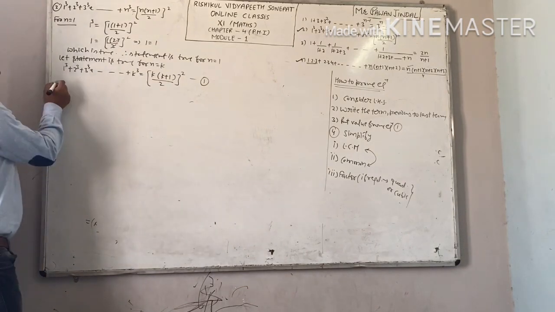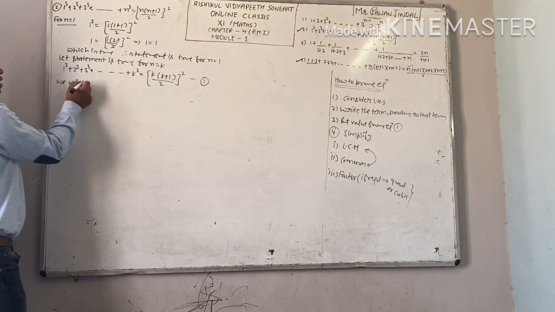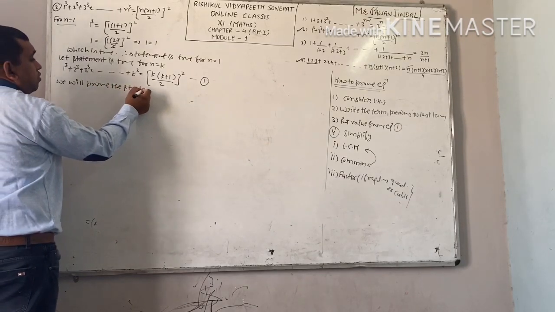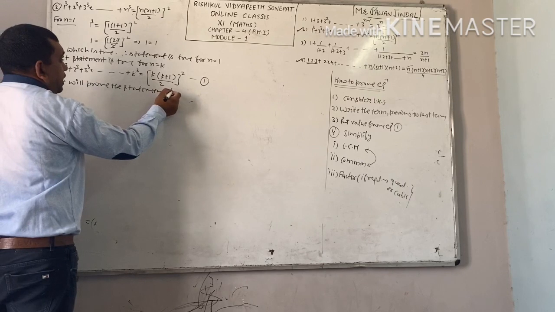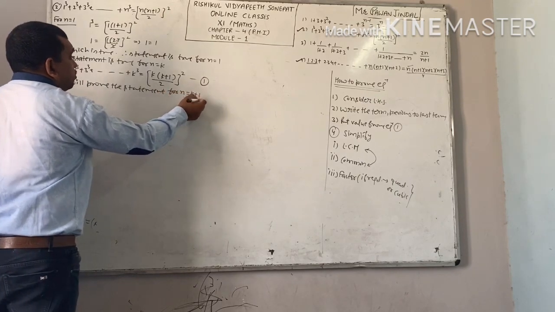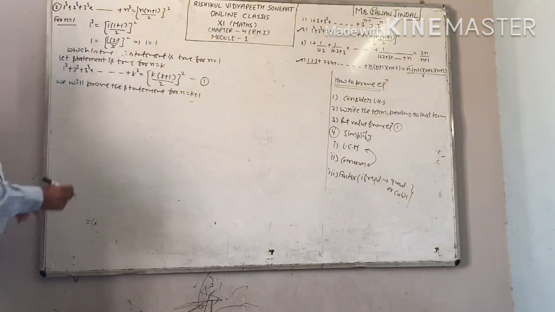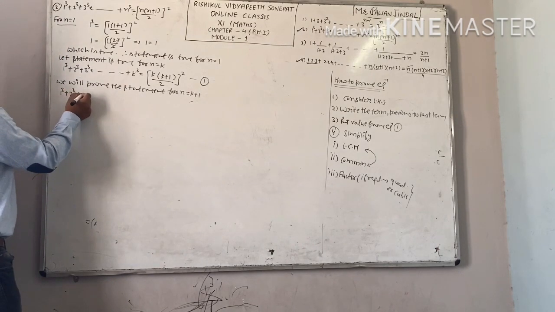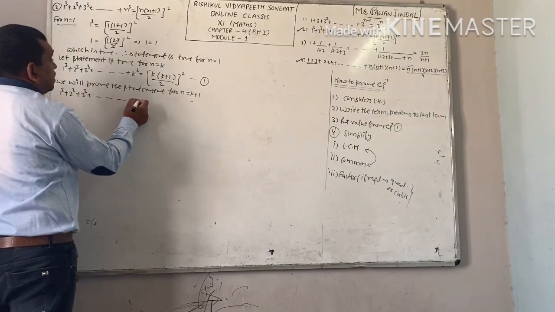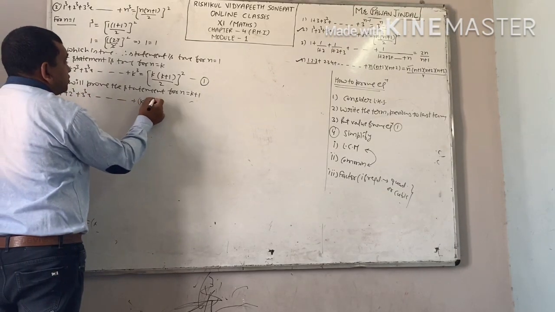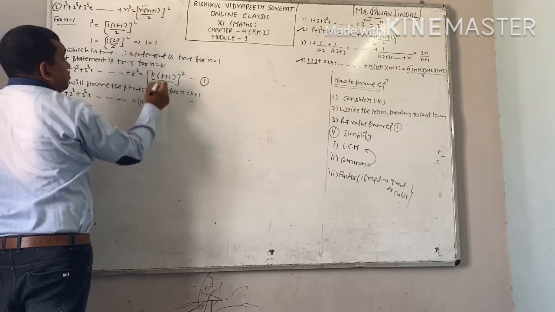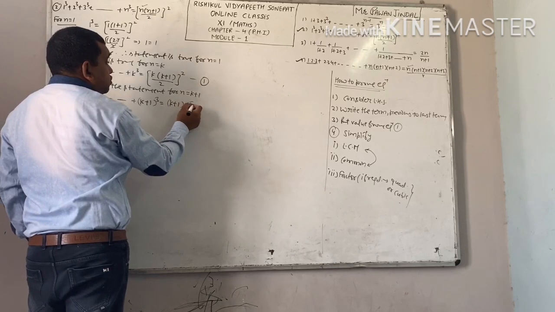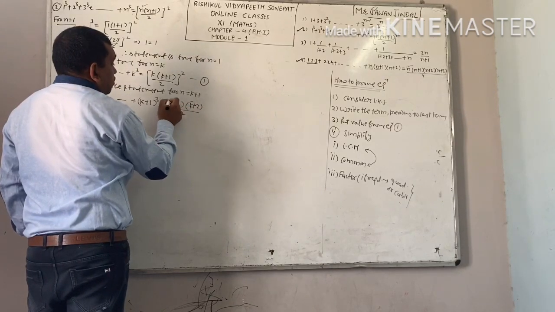Last step, we will prove the statement for n equal to k plus 1. Therefore, put n equal to k plus 1 in the given statement. You will get 1 cube plus 2 cube plus 3 cube plus up to k plus 1 whole cube. That is equal to k plus 1. Here also put n equal to k plus 1. You will get k plus 2 by 2 whole square.